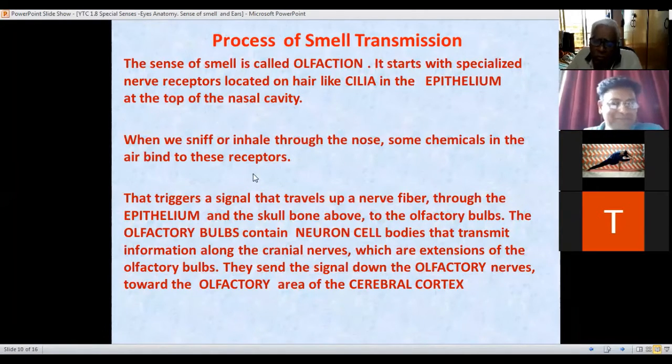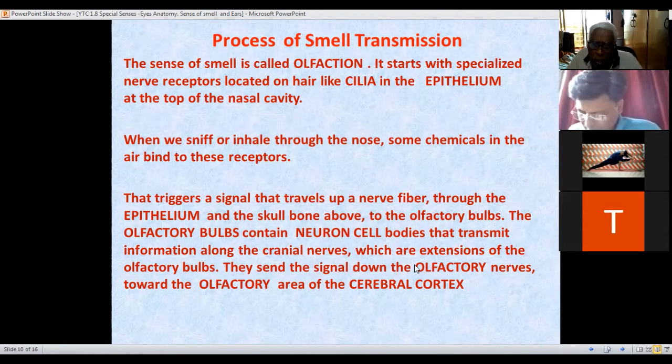When we sniff or inhale through the nose, some chemicals in the air bind to these receptors. That triggers a signal that travels up a nerve fiber through the epithelium and the skull bone above to the olfactory bulbs. The olfactory bulbs contain the neuron cell bodies that transmit the information along the cranial nerves. Cranial nerves, you know where it is, near the neck side, below the ears, which are extensions of the olfactory bulb. They send a signal down the olfactory nerves throughout the olfactory area of the cerebral cortex.